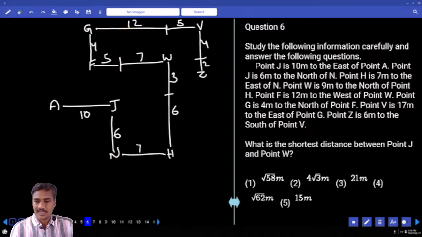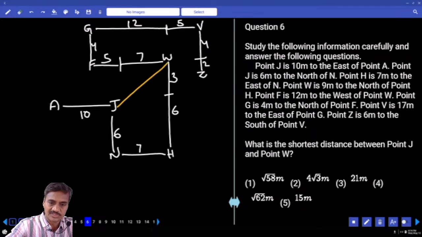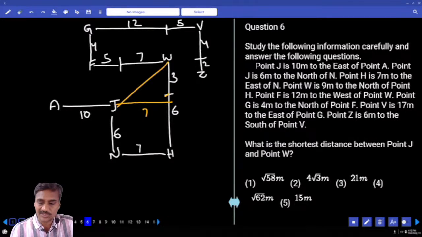The next one, what is the distance between J and W? Now we need to find the shortest distance between J and W, this distance. How much is that? Now this is 3 and this is 7, so 3 squared plus 7 squared, 49 plus 9, root 58. Choice 1, the sixth one.